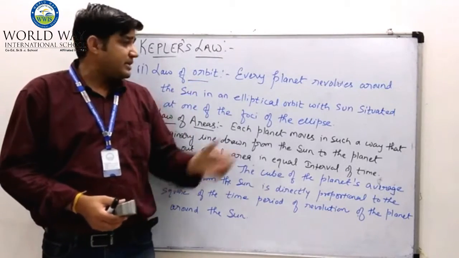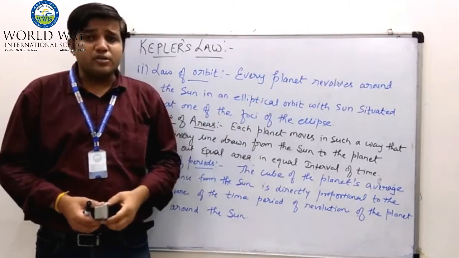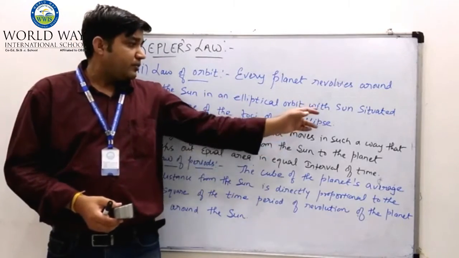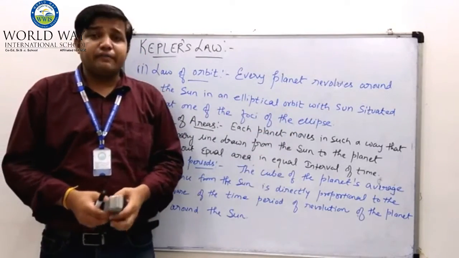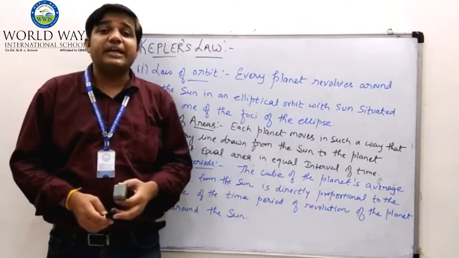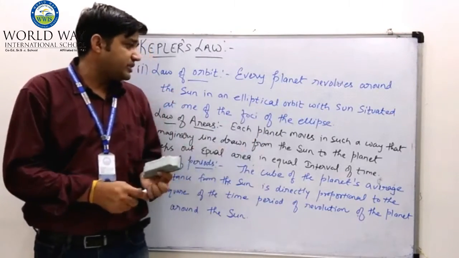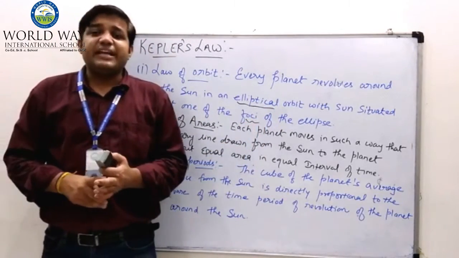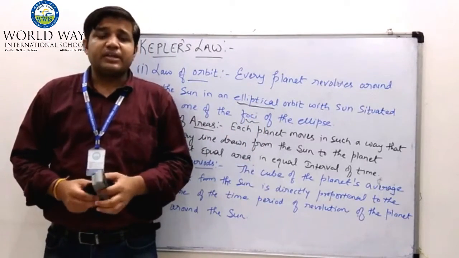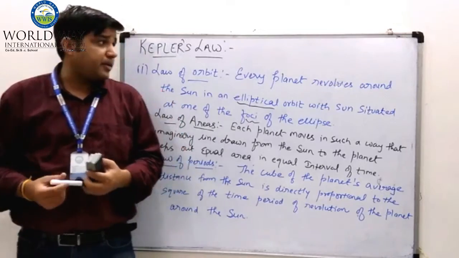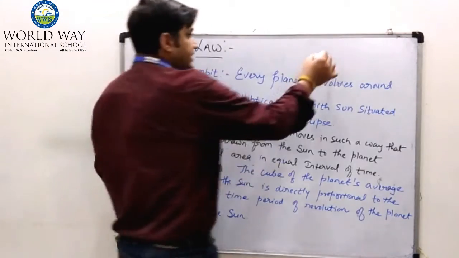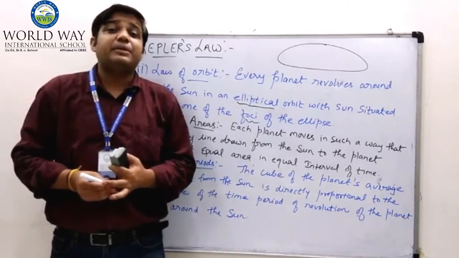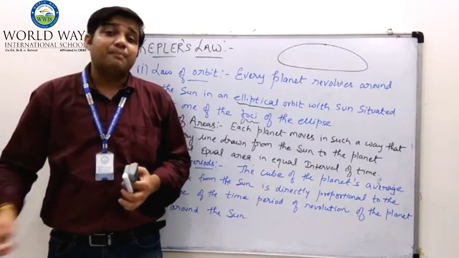Law of orbit means every planet revolves around the sun in an elliptical orbit with the sun situated at one of the foci of the ellipse. Now there are two words, elliptical and foci. What is an ellipse and what is a focus? There is a special type of shape that is called an ellipse, and this is called an elliptical shape or elliptical path.